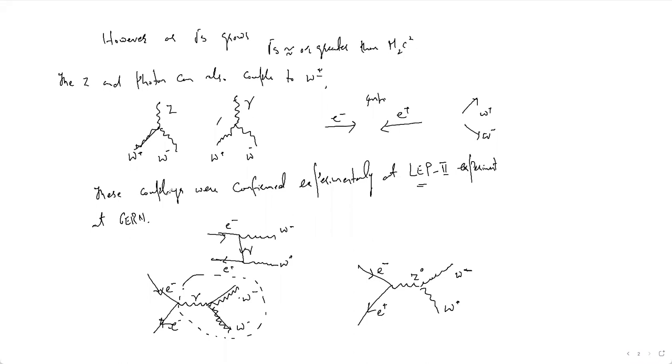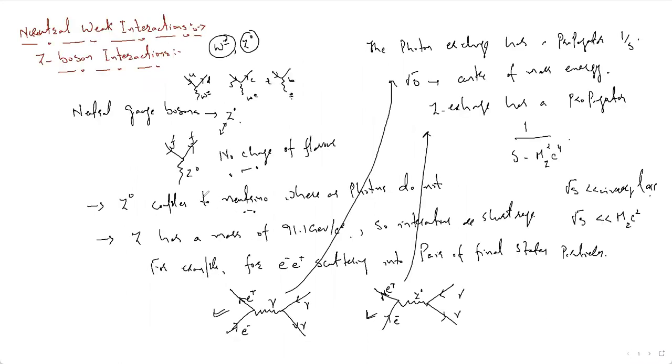I will just repeat the same things again. After this particular step, I said these neutral weak interactions are caused by the exchange of the Z0 boson. Then I said that these processes are similar to the photon exchange, but there will be certain differences. That is, Z0 will couple to the neutron, and the Z has a mass.